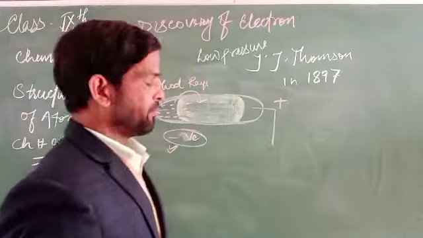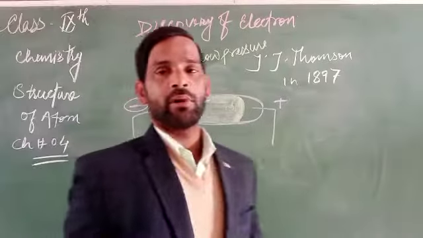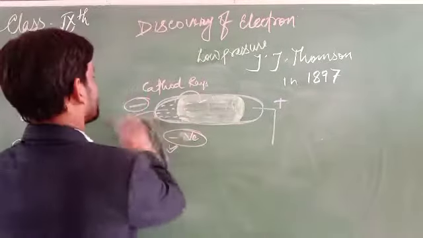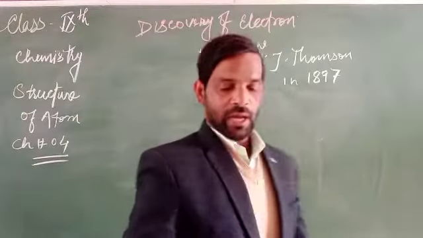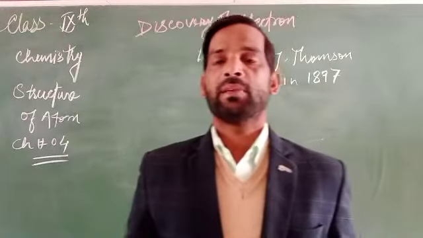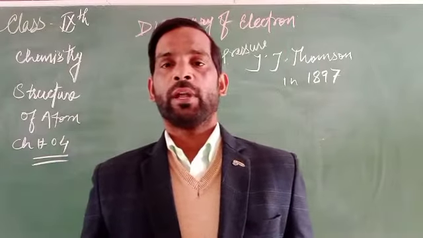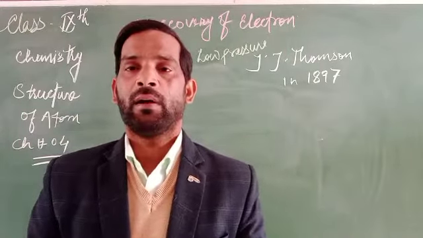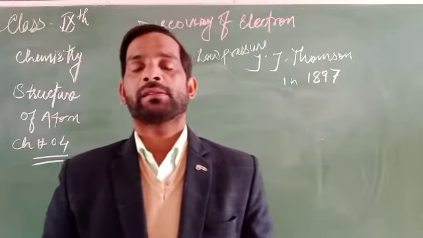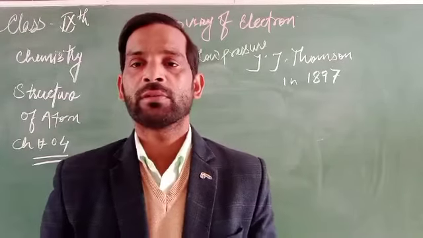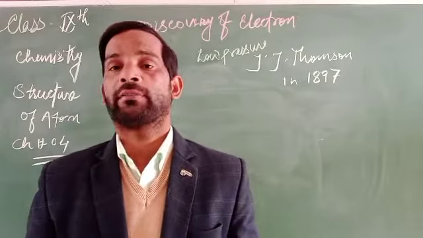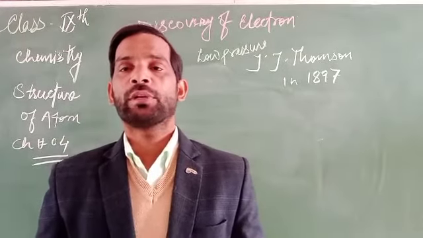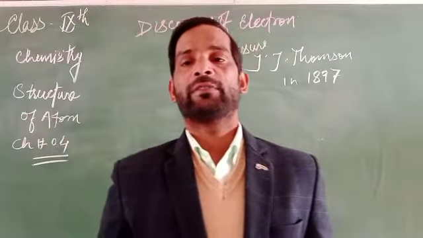Let's discuss how. Thomson explained that an electron can be examined or discovered when very high electricity is provided in a tube in which a gas is filled at a very low pressure, due to which a current flows.